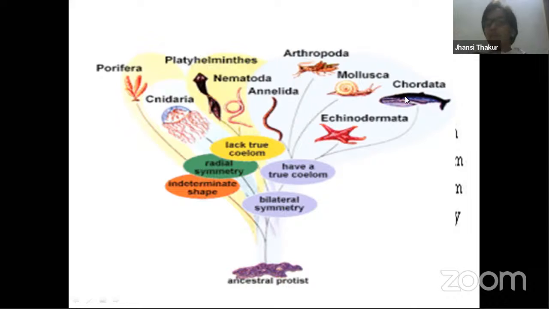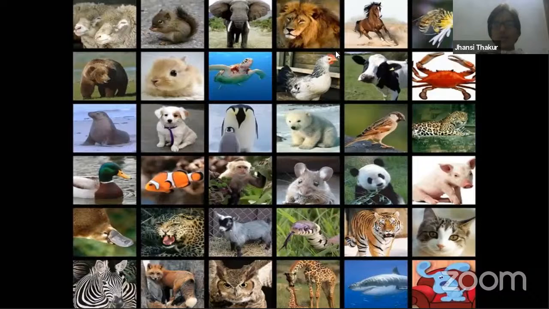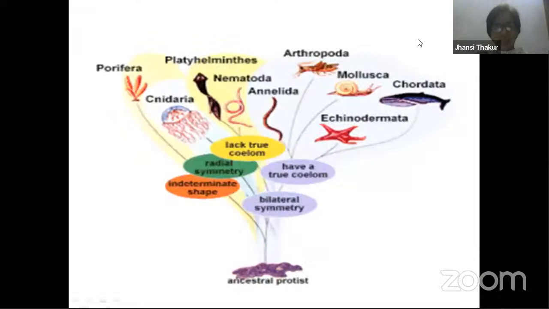And finally, we have chordates, animals having a backbone. So animals here are divided basically into 2 big groups. One, animals having a backbone, the vertebral column that we talk about, and then animals which don't have a backbone. So we find different animals around us. Around 1.8 million species are found, which we have categorized into all these different groups.